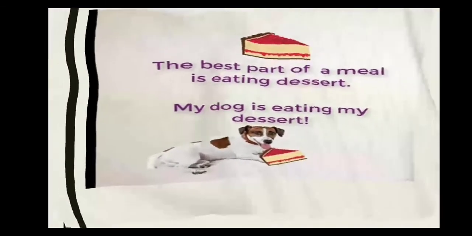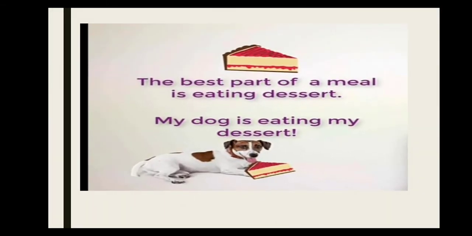Okay, just a second, I haven't explained it yet. The best part of a meal is eating dessert. That's right. And then, my dog is eating my dessert. So my dog is a noun, right? "Is eating," it is eating my dessert.